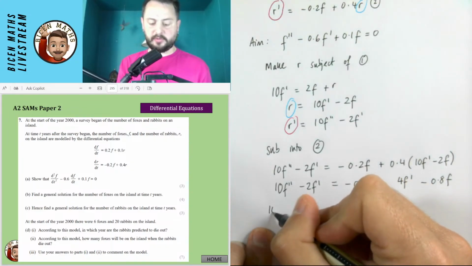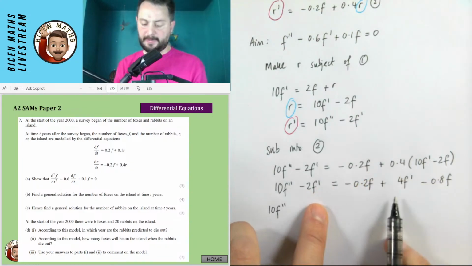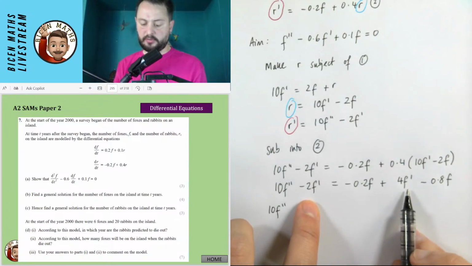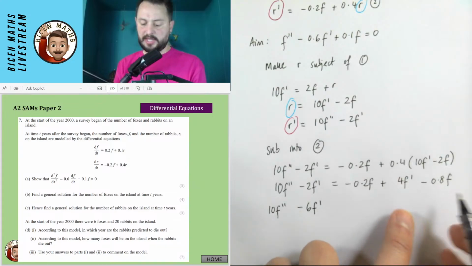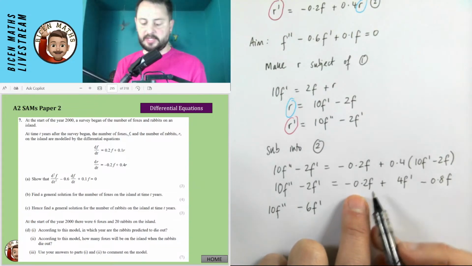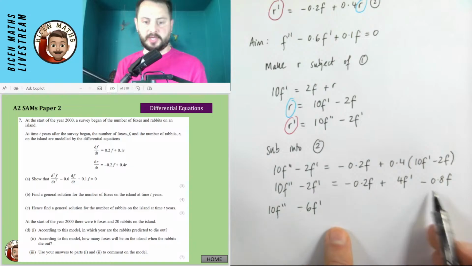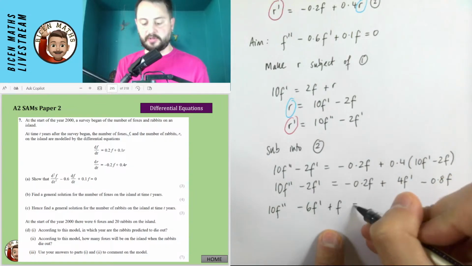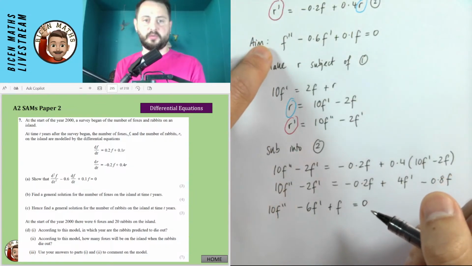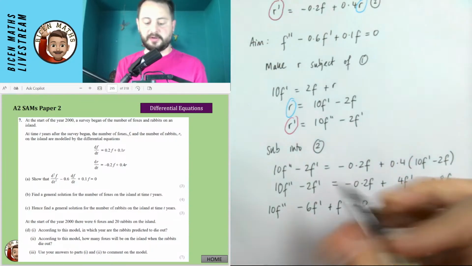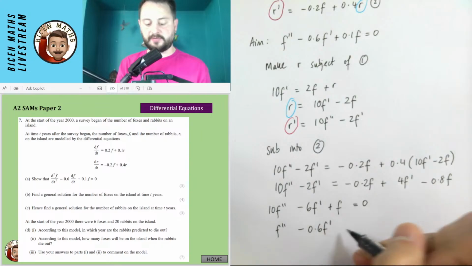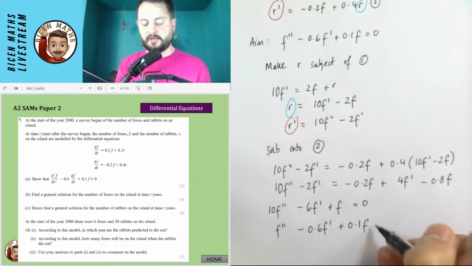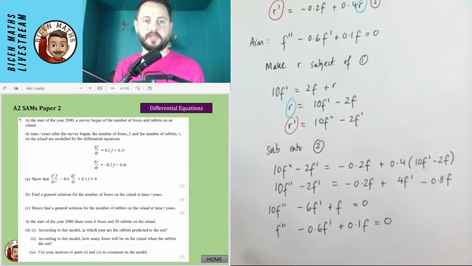So I'm going to start with 10f'', then I'm going to have minus 2 minus 4, so that becomes minus 6f', and then when I put the f's to the other side, that's going to be a 0.2 and a 0.8, which just becomes plus f, which is equal to 0. This was the thing we were aiming for, so everything needs to be divided by 10. So I get f'' minus 0.6f' plus 0.1f is equal to 0 for that part.